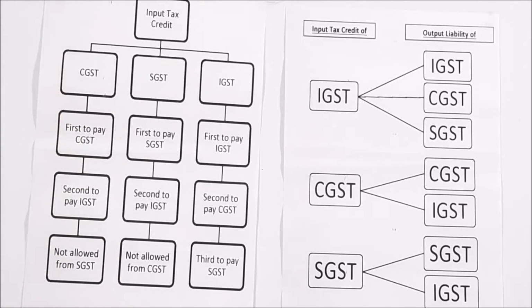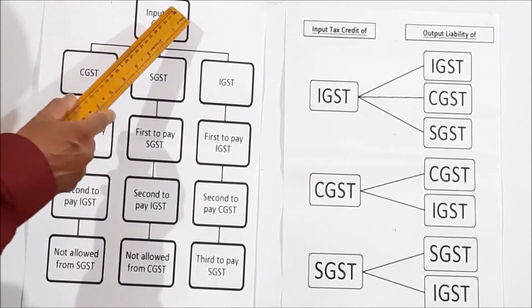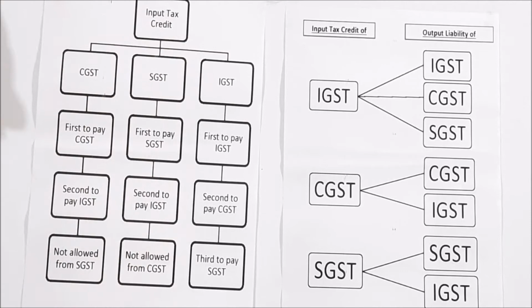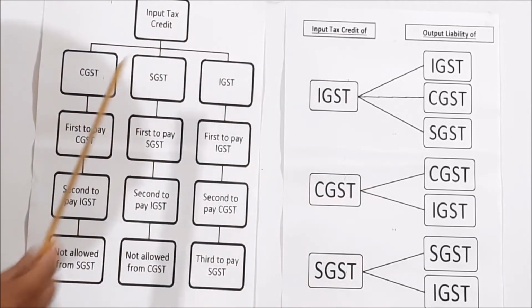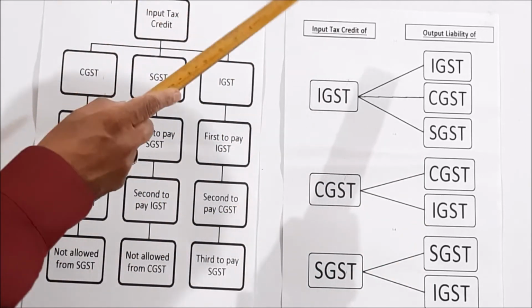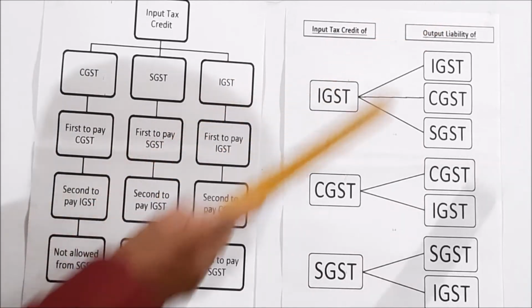It is very simple, we have two things in that. One is we pay tax and we collect tax. Then the tax we pay, and the tax we collect, will be given back to the persons with the help of what is called input tax credit. How it will be done has been explained in the second chart, which shows input tax credit of, then output liability of.